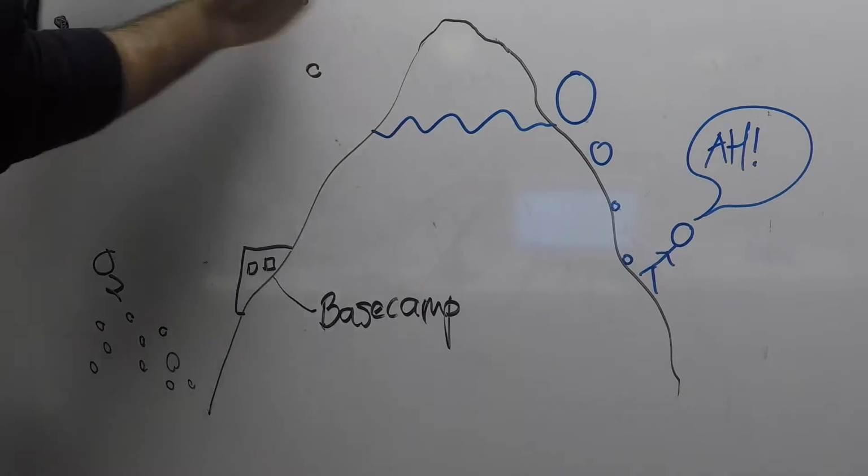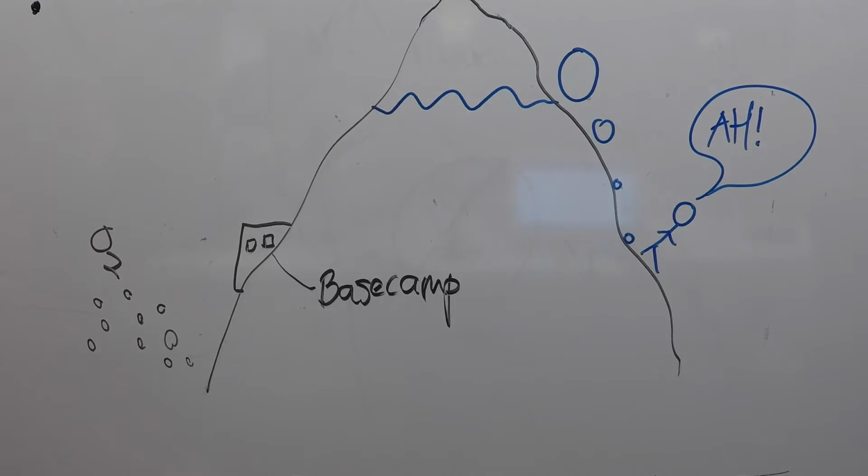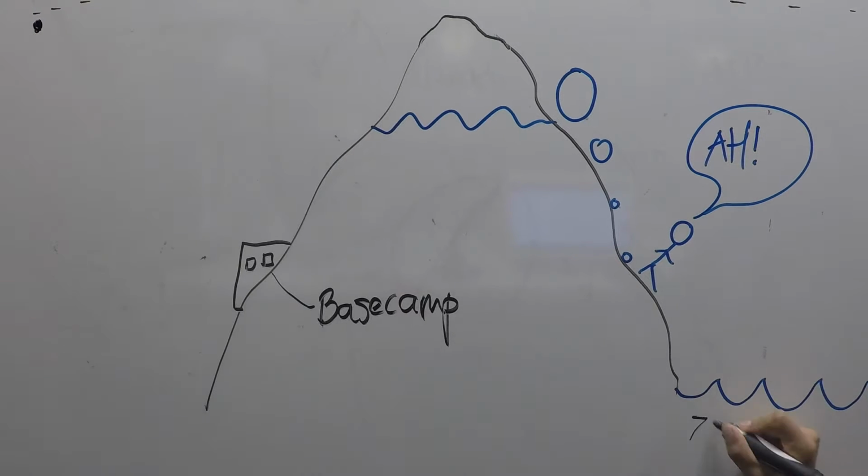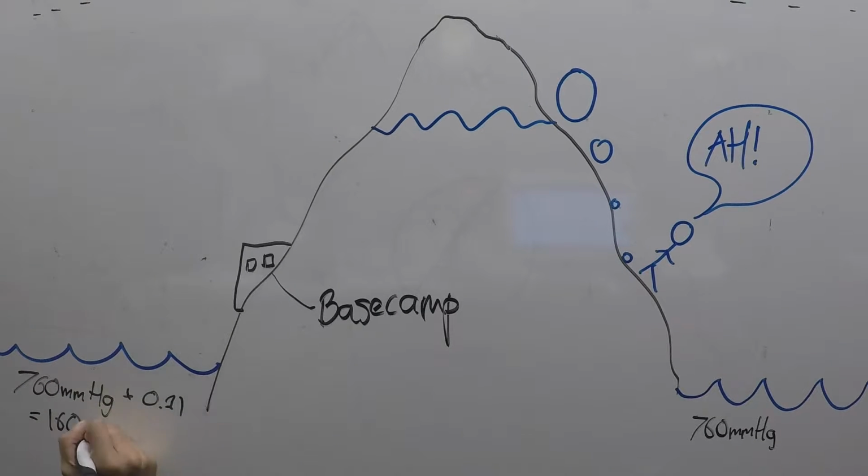Even at base camp, there is a significant drop in the available oxygen in the atmosphere. We call this the partial pressure. Right now, we're all roughly at sea level. Here we have an atmospheric pressure of 760 millimeters of mercury, and 21% of this is oxygen in the atmosphere. But how much oxygen is in the air?